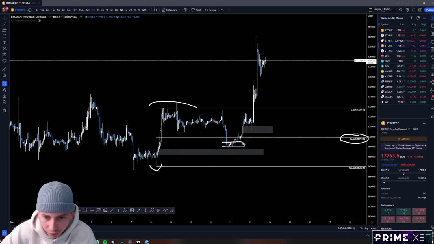Printed a bunch of low time frame entries here that you could have gotten in on. Moved away. Boom. Right? Into where? This area of resistance. I said this distribution here, right? We had that kind of double confirmation here. This is going to be potentially resistance.